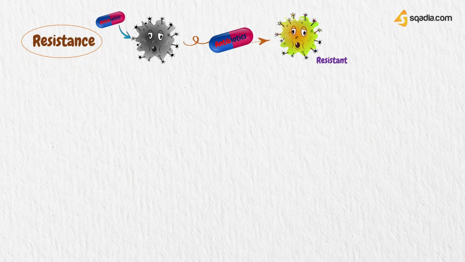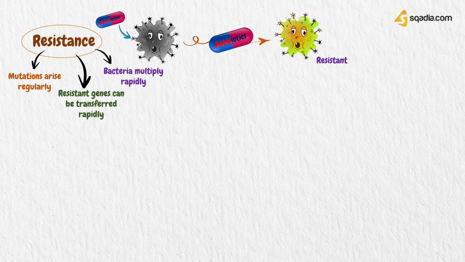Resistance occurs when a previously susceptible organism is no longer inhibited by an antibiotic at a concentration that can be safely achieved in clinical practice. Resistance can develop quickly because bacteria multiply rapidly, or mutations arise regularly. The genes can be transferred rapidly by bacteriophages, plasmids, or other mobile genetic elements.